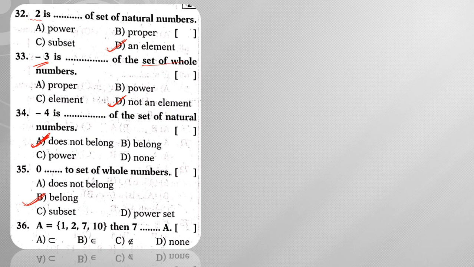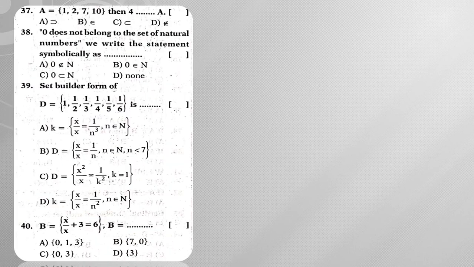Next, A is equal to {1, 2, 7, 10}. Already we have discussed this. Here 7 is an element. Element means belongs to. So 7 belongs to set A. If he says the set {7}, then it is a subset. Next, moving on to the next question. A is equal to {1, 2, 7, 10}. Then 4 does not belong to A, because there is no element 4 in the given set.